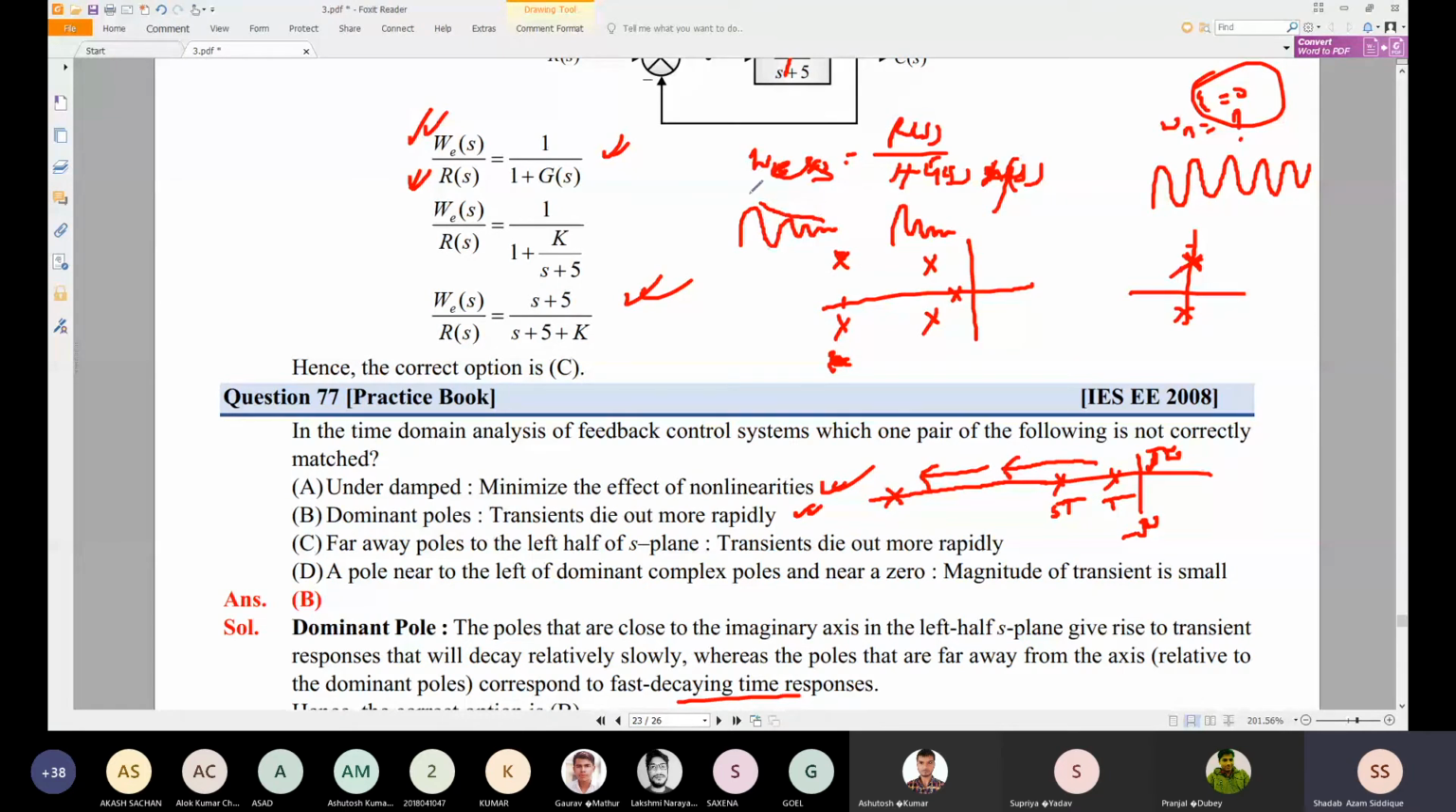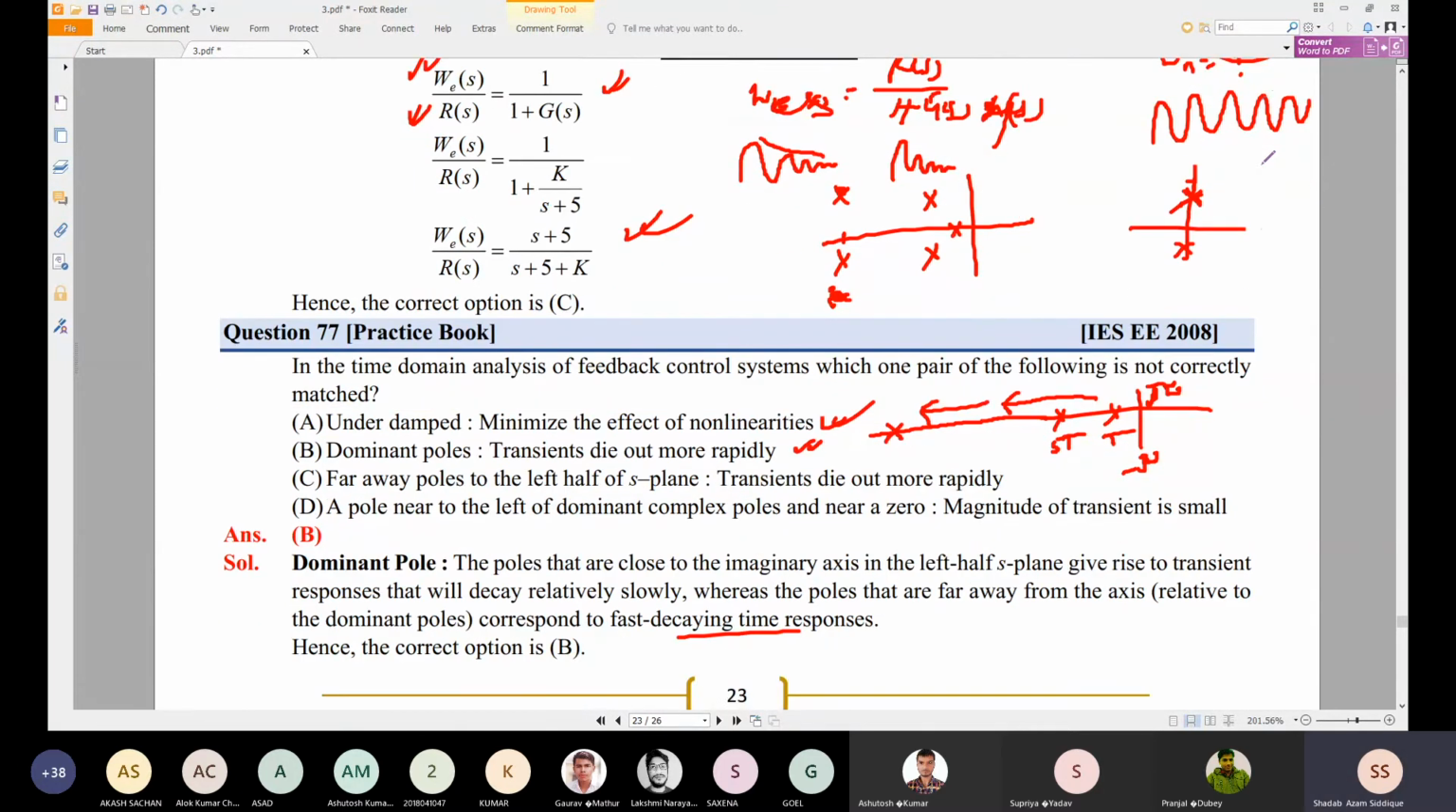Okay, so they are rapidly decaying in nature with their time response. If the poles are approaching the j omega axis, their damping will be less, and they will not die out. See, in this case, this is on the j omega axis. This is oscillating, not decaying.